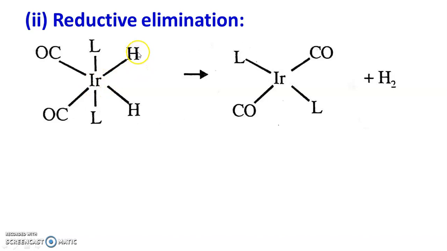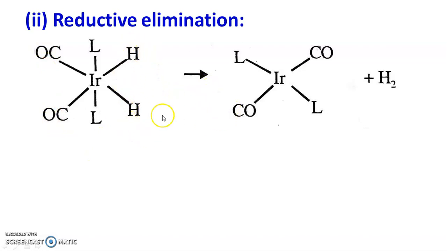Here iridium is attached to 2 hydrides, that is 2 hydrogen atoms which are negative ligands, 2 other ligands L, and 2 carbonyls. Carbonyls are the neutral ligands. Out of these 2 L ligands, suppose one is a negative ligand, then oxidation state of iridium will be +3, because carbonyls are neutral ligands.